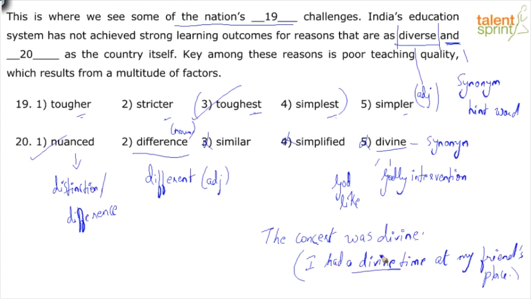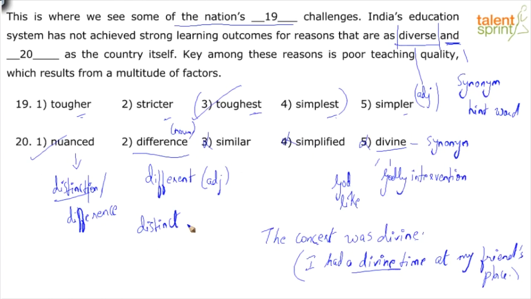Yeah. See, nuanced also means distinct. In this context, right, when you say something is distinct, there is a very clear distinction. In that context, what you're saying is, you can easily distinguish it from all other countries.